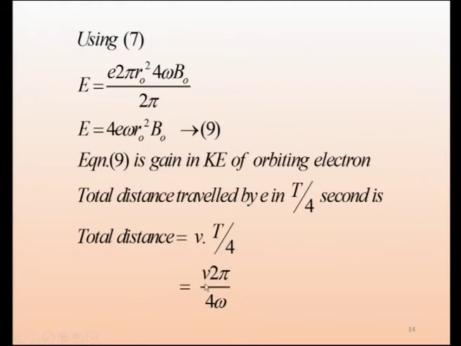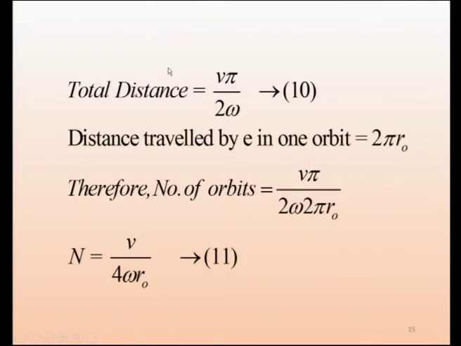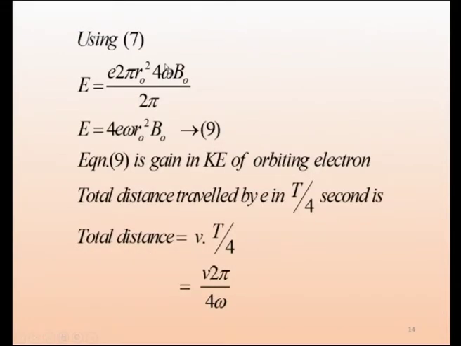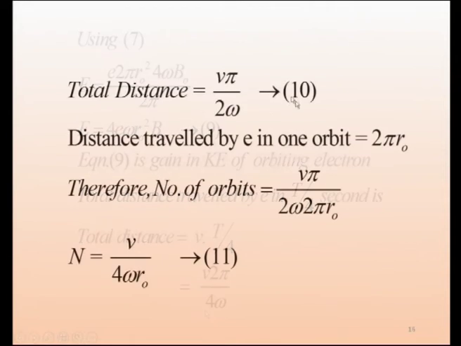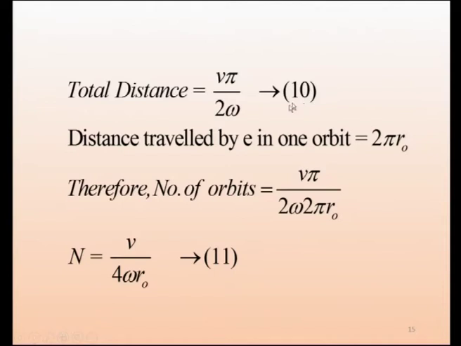So, we get this. This is the distance travelled. Now, we will go further to find out the energy. Total distance travelled is this one, the same one. We are just cancelling out, because we get 2 here, 4 here. So, 2 and 1 2 will get cancelled, therefore, we get this expression 10 V into pi by 2 omega, that is equation 10.